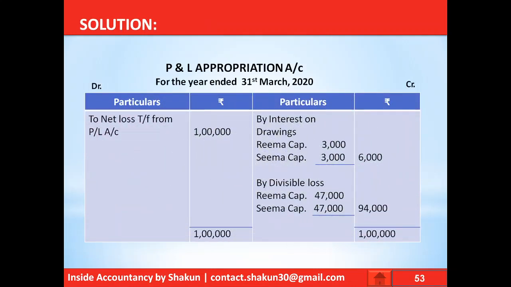This is how your P&L appropriation account would look. Since we had a net loss that has been transferred to the debit side of P&L appropriation account, interest on drawings, income has been transferred to the credit side, and the net divisible loss 94,000 has been divided between the partners equally. So please remember that in case in a question net loss is given, then none of the appropriations are allowed.